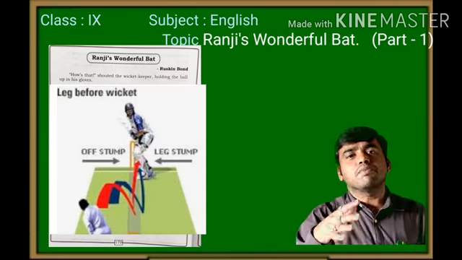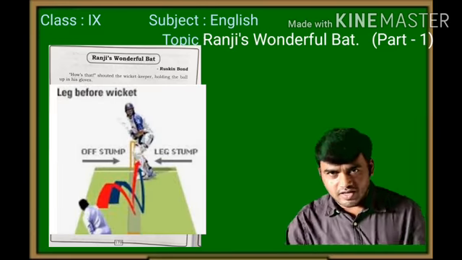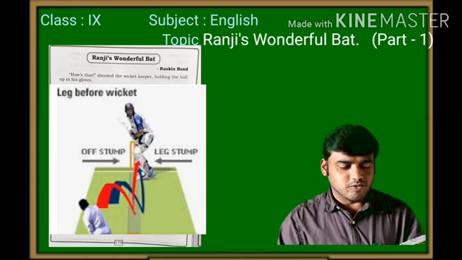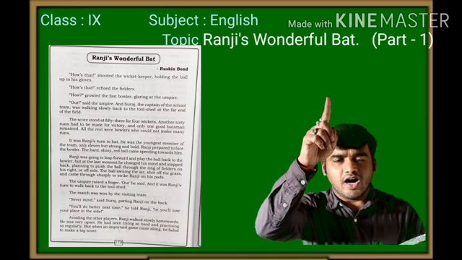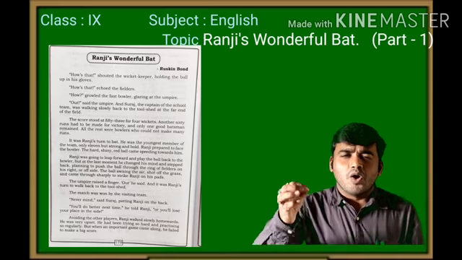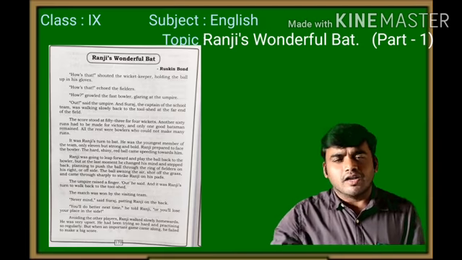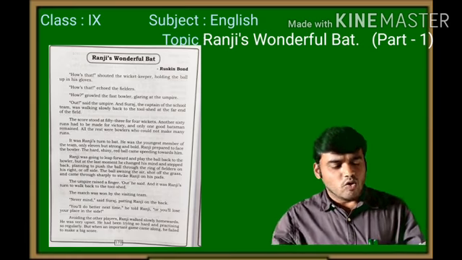Directly, it hit the pad of Ranji. Pad in the sense, the guard he wore on his leg. The umpire raised a finger. Out, he said. The very first ball that Ranji faced in the game, he was out.